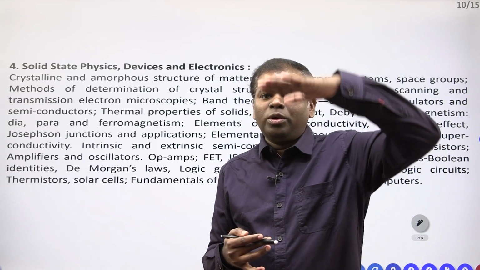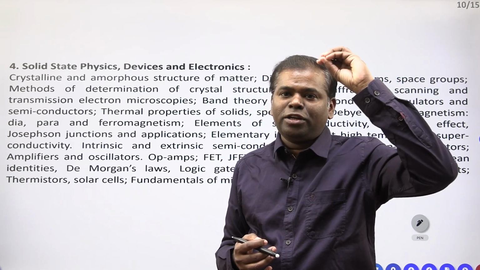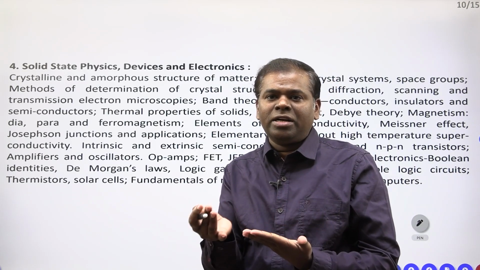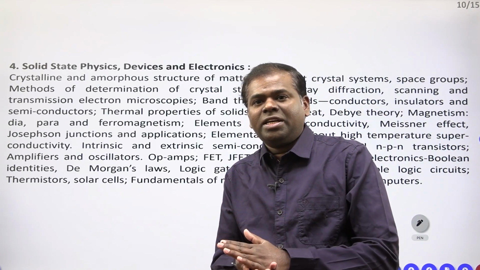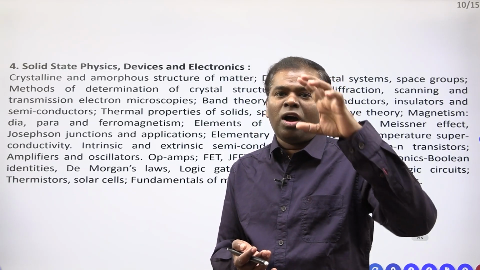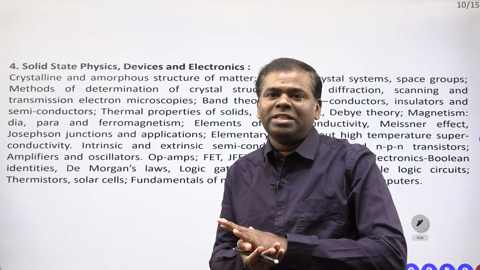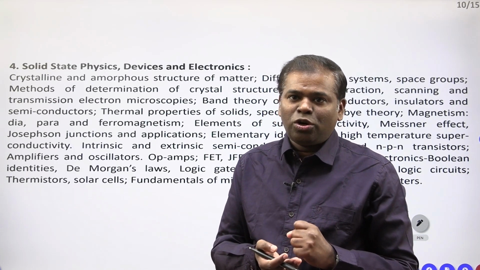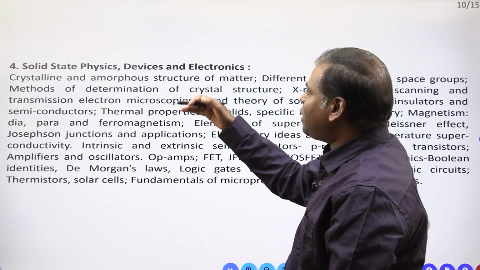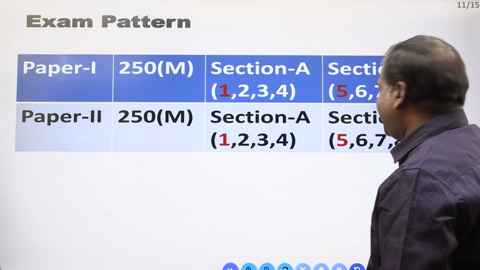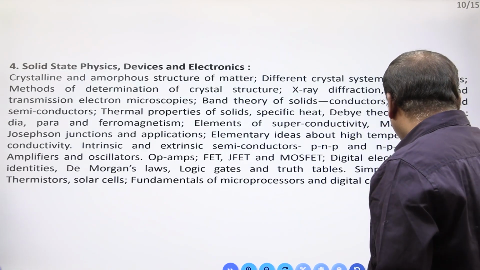Electronics, as I already told, is the application of physics only. Solid state material: if you take a solid substrate, on the substrate you have to deposit whatever electronic good you want. That good you deposit on the substrate, such type of material we call an electronic material. Clear? Electronics and solid state physics are combined here. Four topics are there. These are the four only.